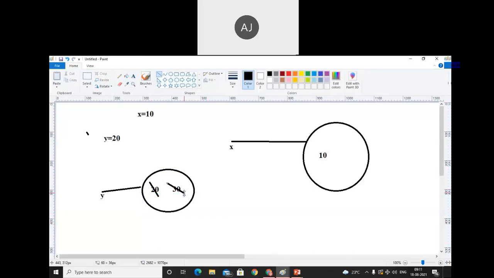Immutable means we cannot change the content of the object. This is the most important statement.